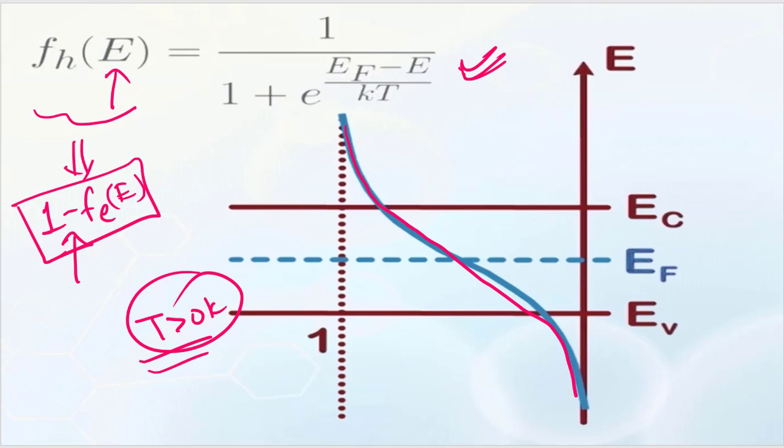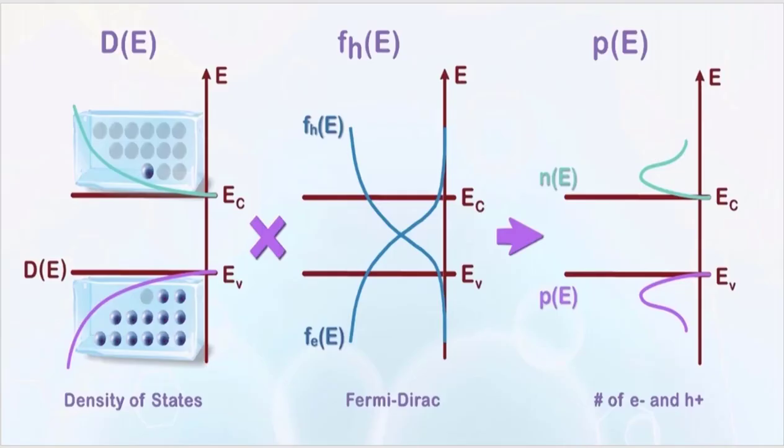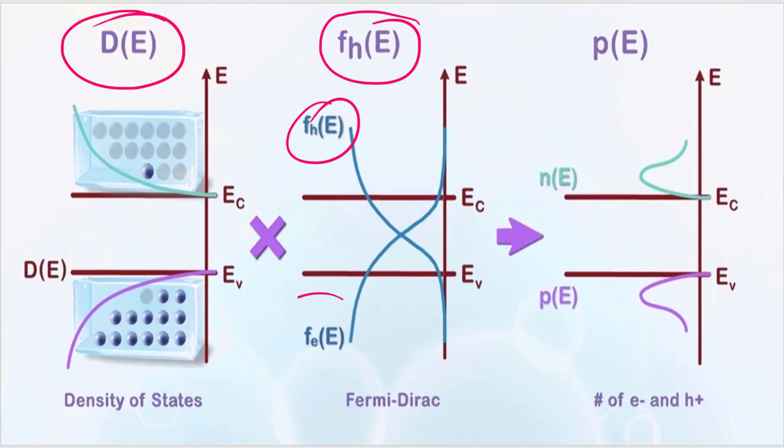Okay, now once we have these two factors, the density of states, or sorry, the number of states in the conduction band or in the valence band, and the probability distribution function, or the Fermi-Dirac distribution, we can just multiply these two factors, density of states and the Fermi-Dirac distribution, for the holes and for the electrons.